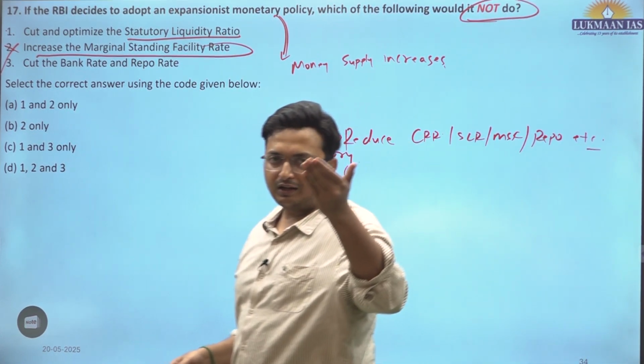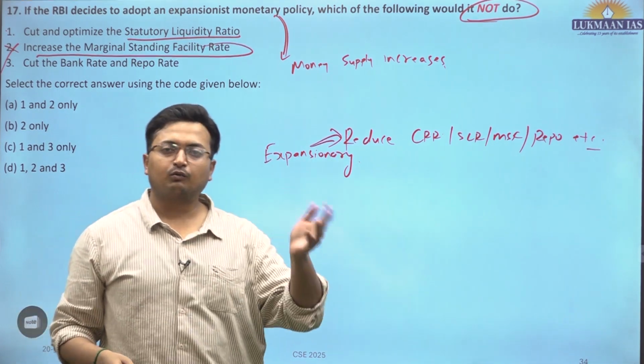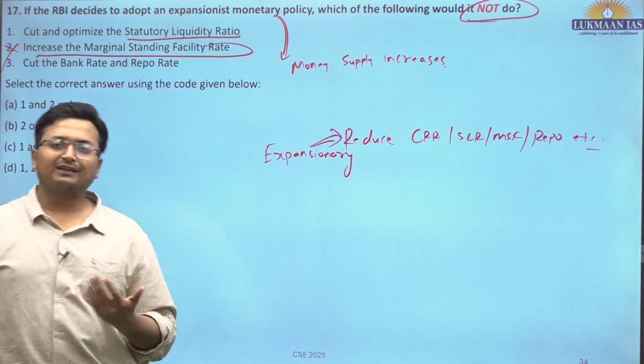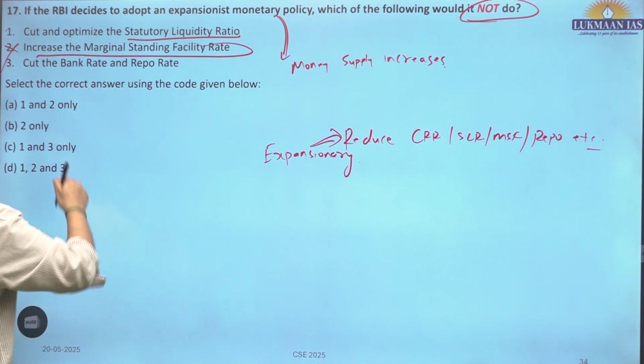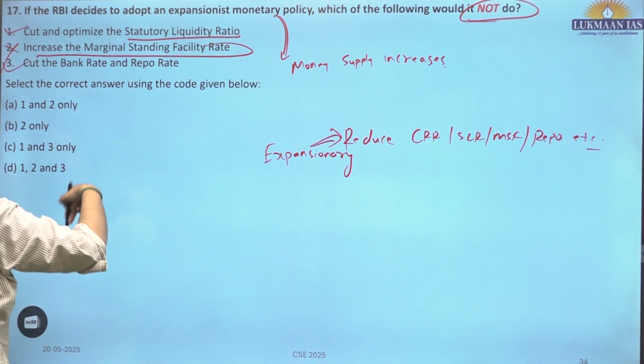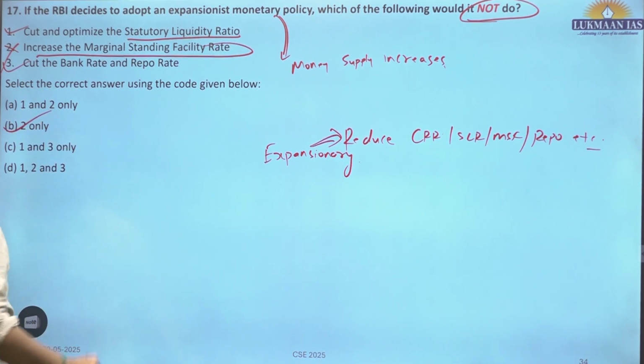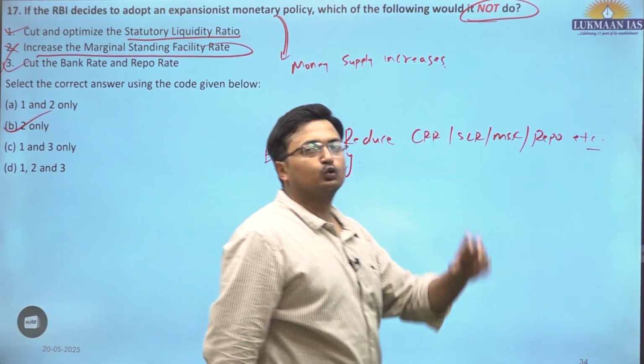So it needs to reduce the MSF, CRR, SLR, whatsoever is there, or increase liquidity by buying government securities in the open market operations. Apart from that, all are correct. So the second is correct because we have been asked what it will not do. Okay.